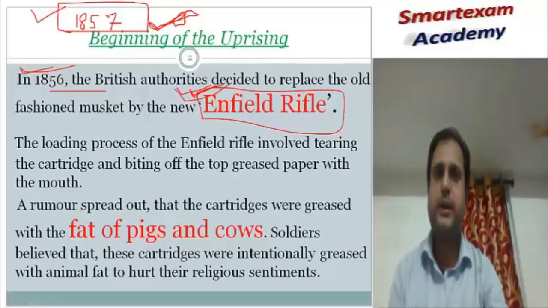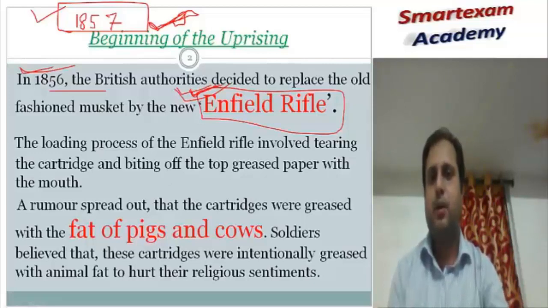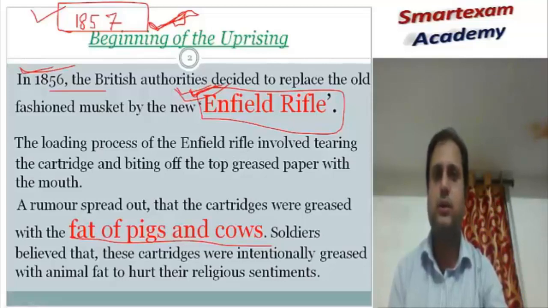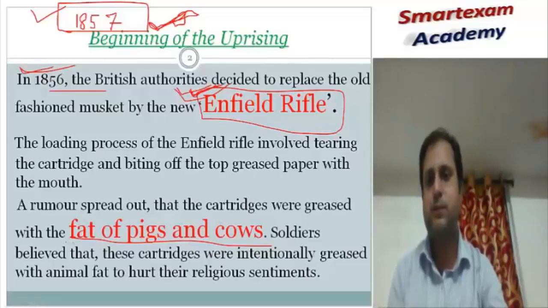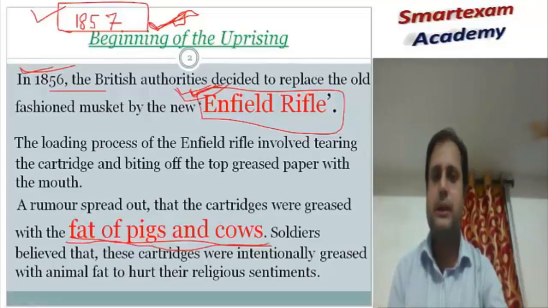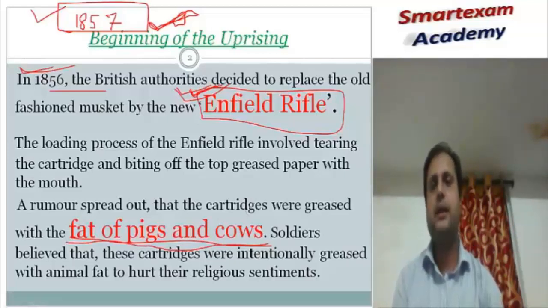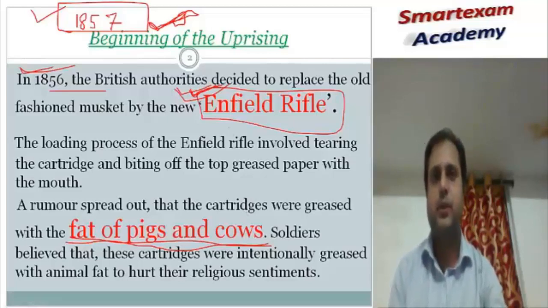And the rumor spread that the cartridge contained the fat of pig and cow. The pig is treated as an unclean animal in the Islamic religion, and the cow is treated as a holy animal in the Hindu religion. So both Hindus and Muslims got irritated against the British Empire, and they decided to take up arms to teach the British Empire a lesson and to start the rebellion.